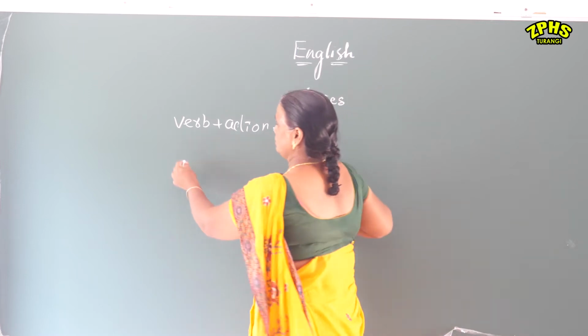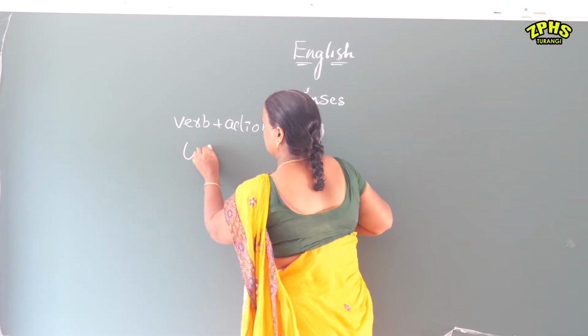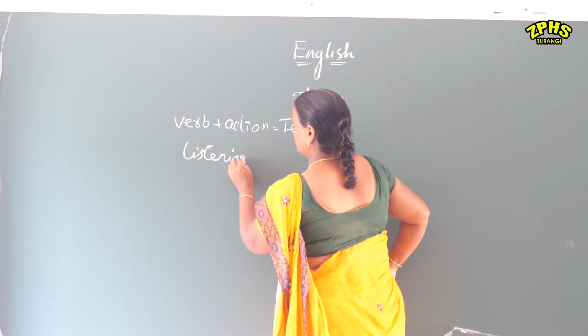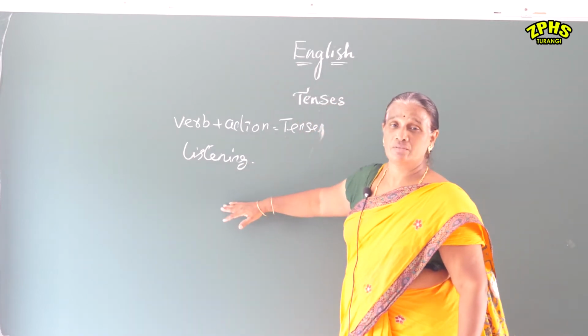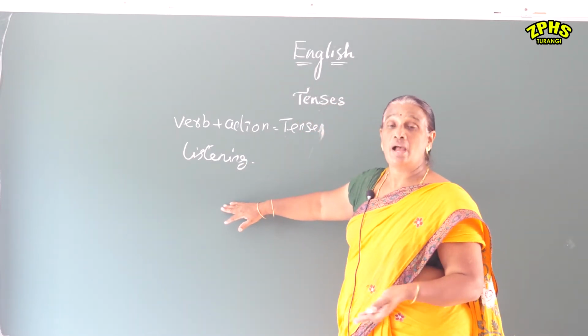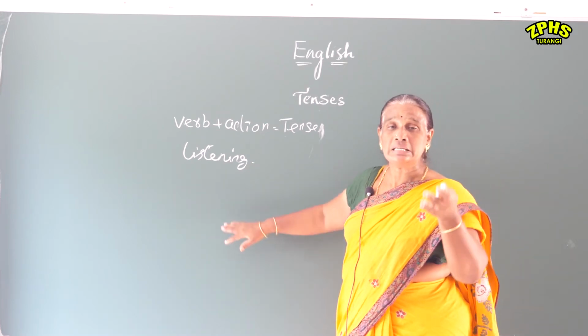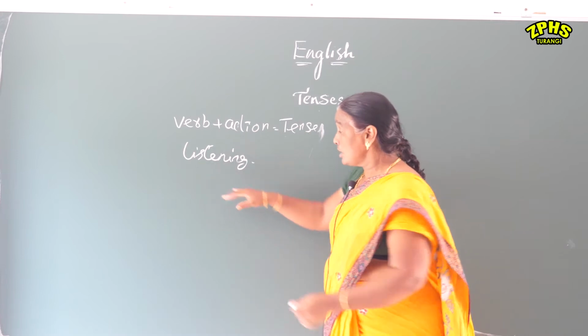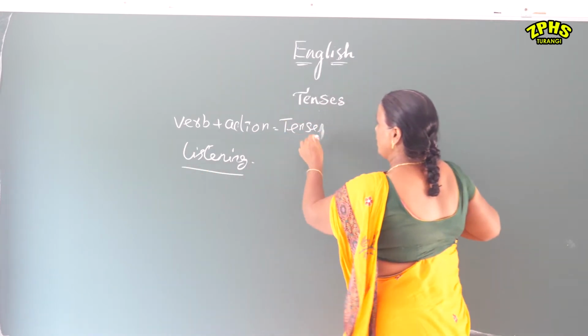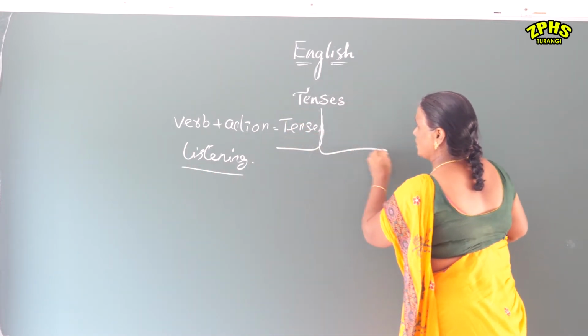For example, what are you doing? Listening. Now I am listening. I have listened. I am going to listen. I have been listening to the lesson. So some forms are there for the tense. Every tense has three forms.